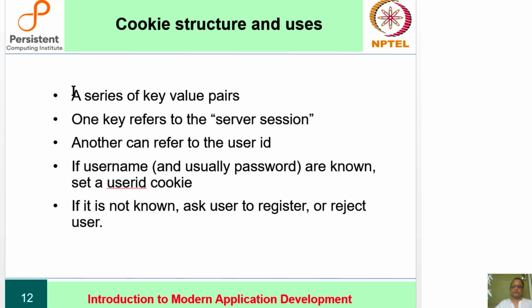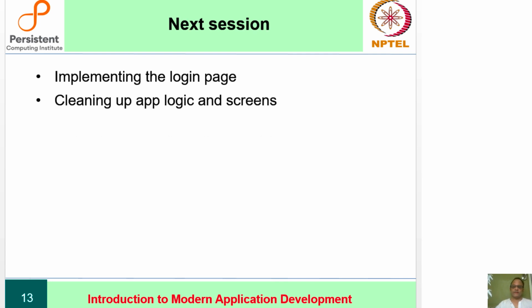All right. So in summary, a cookie is a series of key value pairs. One key refers to the server session, another can refer to the user ID, username and password, and all can be carried. There are problems doing that; it's not a good idea to do it as simply as it seems. We will discuss that in the next session. And if the cookie is not known, then you can take action based on that. So that's the basic idea. And we will now use cookies to implement the login page, understand sessions, and so on.